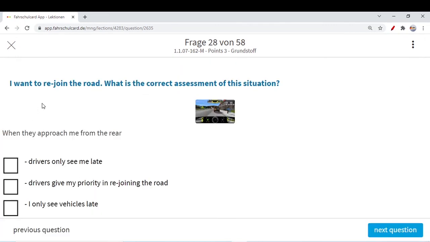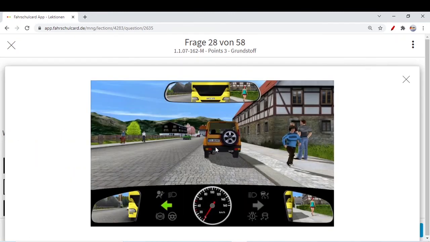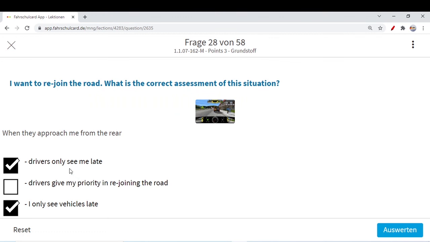So I want to rejoin the road. What is the correct assessment of the situation? When they approach me from the rear, drivers only see me late. I only see vehicles late. Drivers give me my priority in rejoining the road. No, you have no priority on this road. You were stopped here, you have parked here, and now you want to rejoin. You have no priority at all. So this option is not correct, but drivers could see you late.